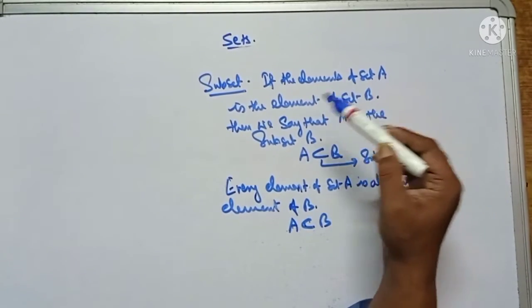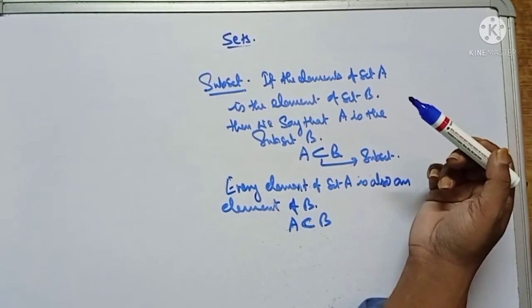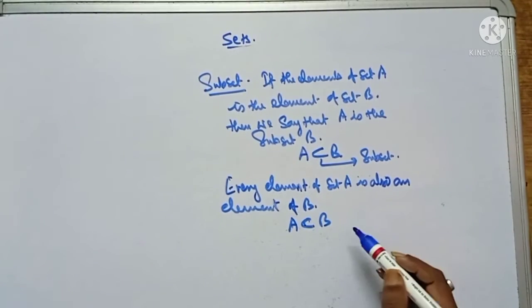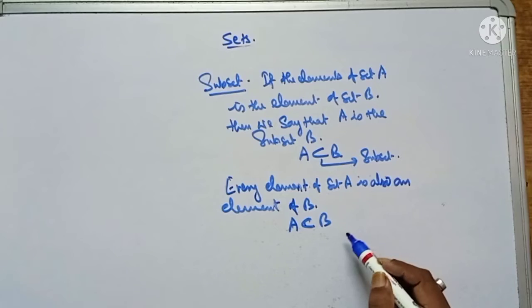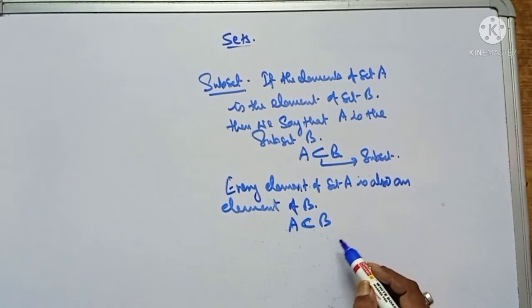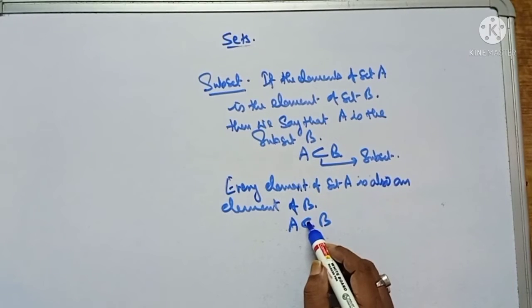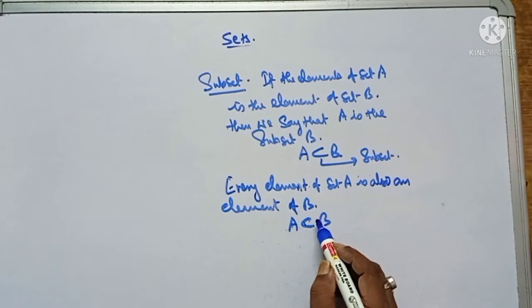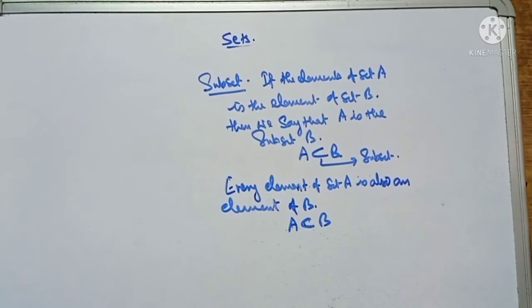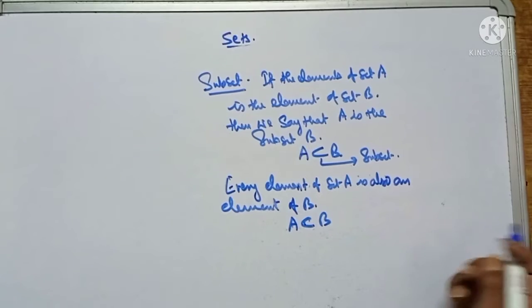If the elements of set A are the elements of set B, then we say that A is a subset of B. That means every element of set A is also an element of set B. This is the representation of subset.